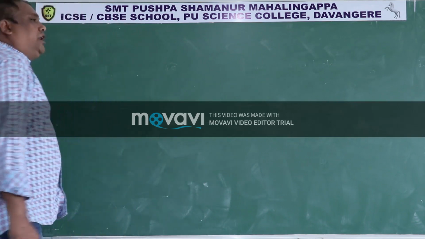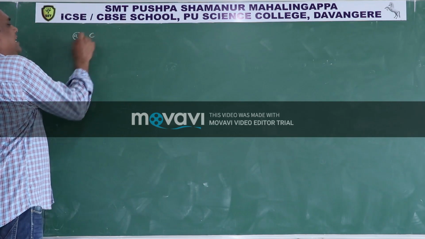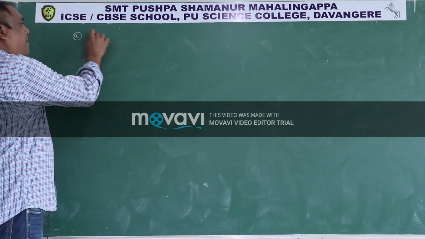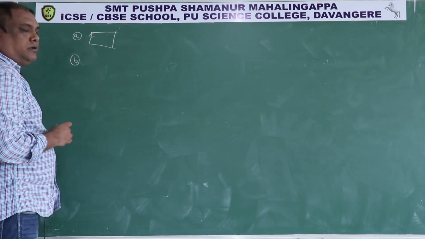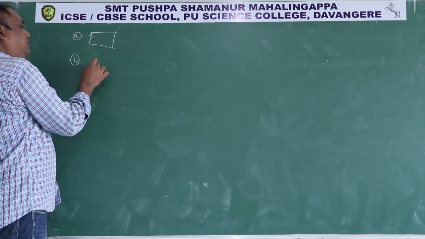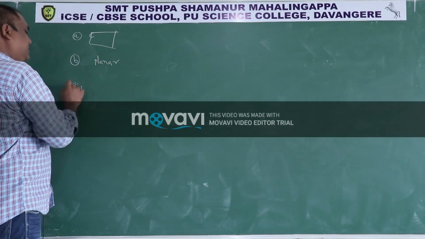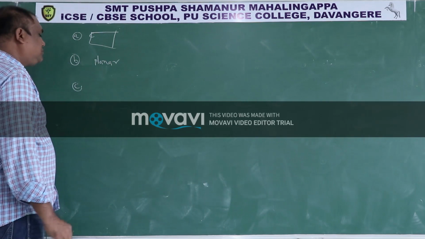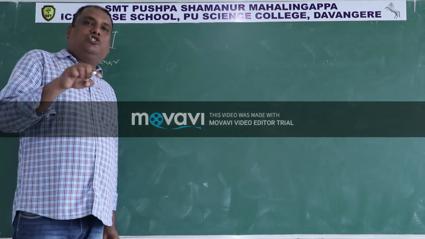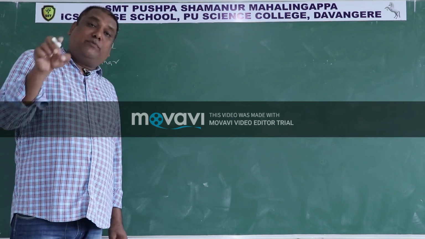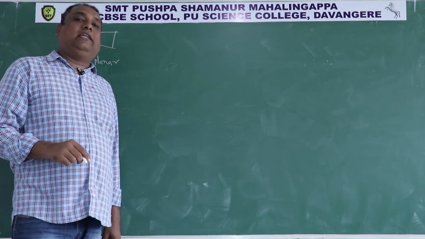And coming back to aromaticity, for a compound to be aromatic, the compound should be cyclic. Then B, the compound should be planar. C, the compound should have a conjugated system and the conjugated system should be cyclic so that there is cyclic resonance.